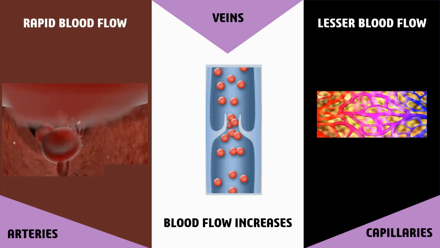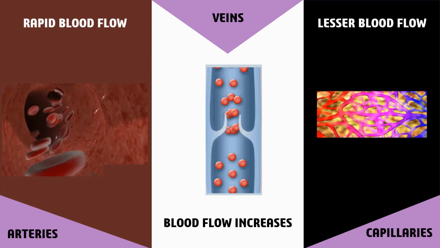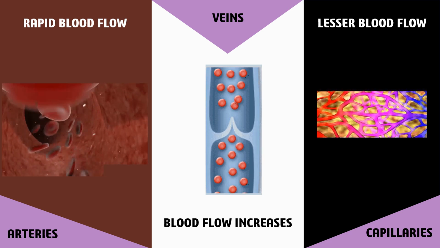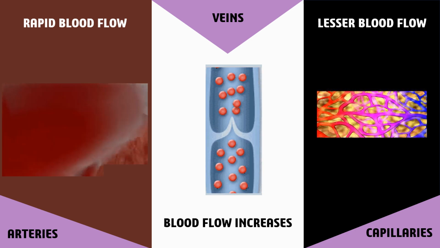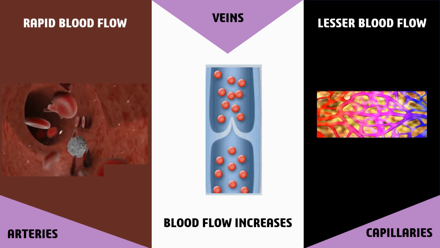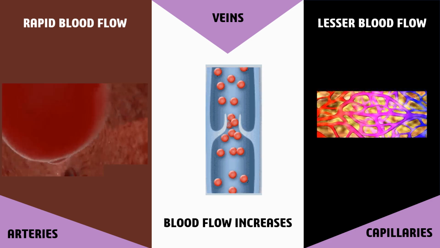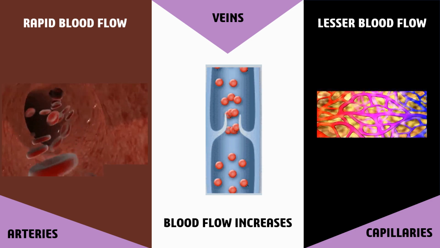The blood flow is rapid, which is 400 to 500 mm per second in the aorta, and it decreases in arteries and arterioles, while the rate of blood flow increases from smaller to larger veins. In capillaries, the blood flow is slower, which is less than 1 mm per second.